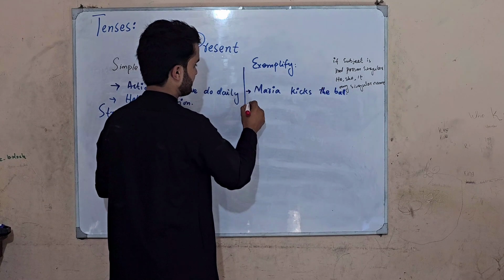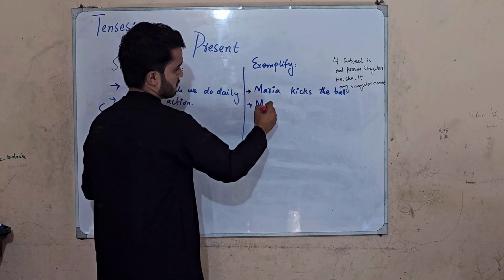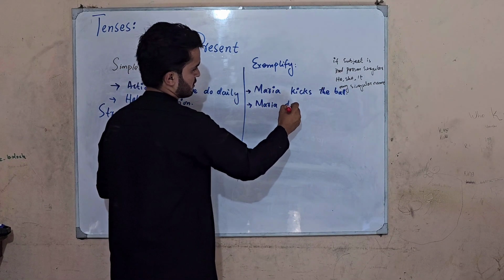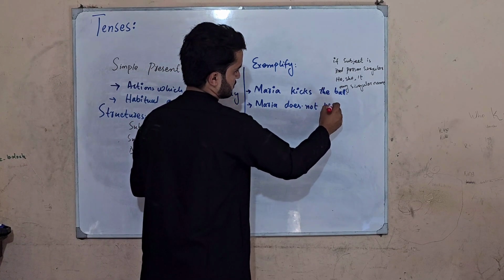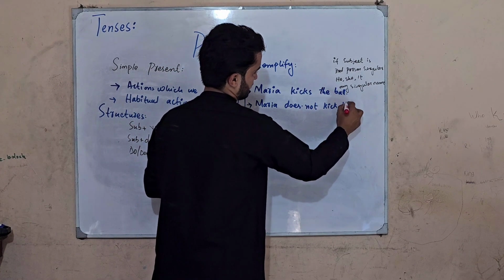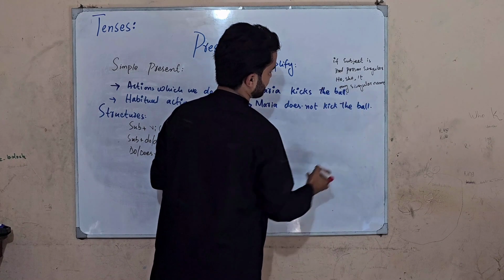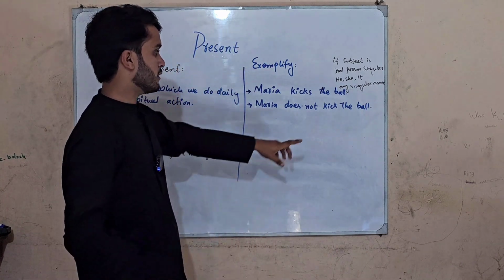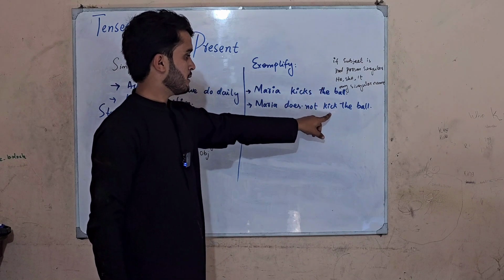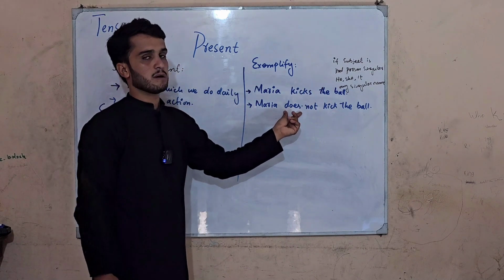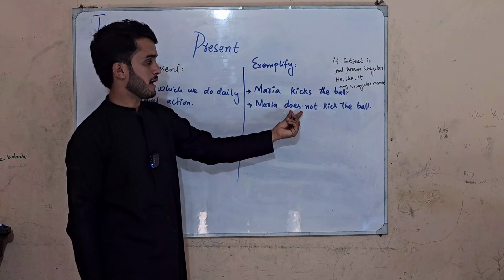Fine, the negative sentence of this one is: Maria does not kick the ball. Right, in this sentence my verb is used as an ordinary verb. I am not putting any kind of s or es with the verb because previously we have used the verb do and put es with it.